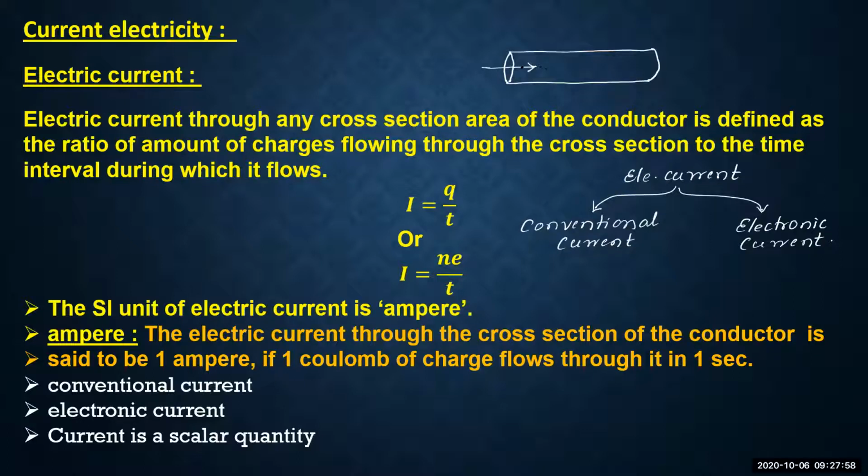So if charges are flowing, then always remember that we have to understand that the electrons are flowing, because electrons are the charge carriers here.